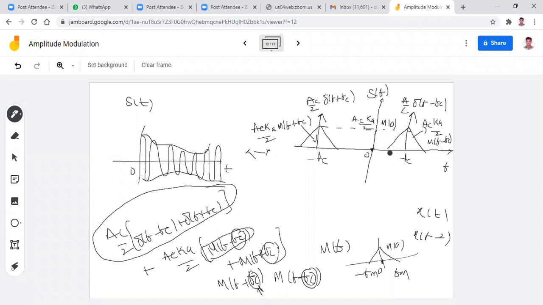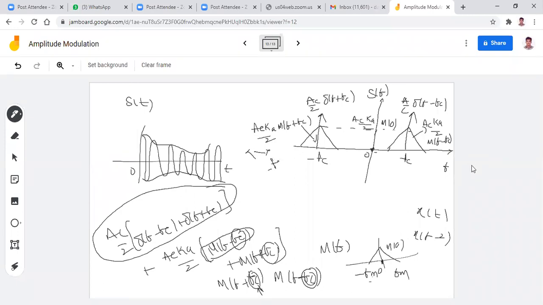Any doubts here? Please look at that. Coming to these limits: when you go for the spectrum, this is minus fm to plus fm. So this is minus fc.